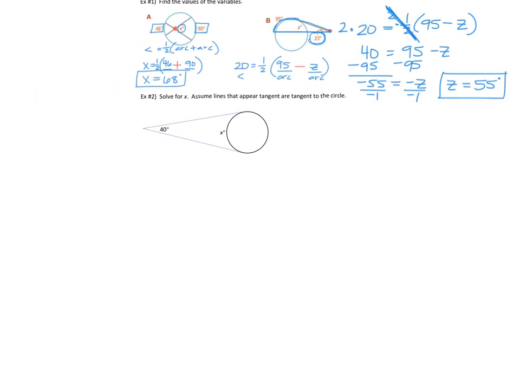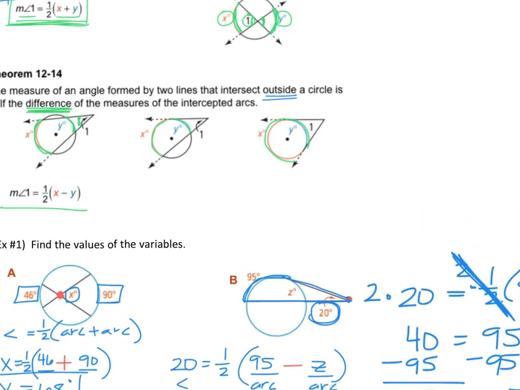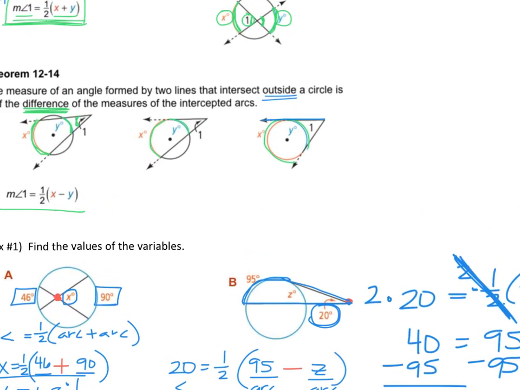All right, example 2. This one says solve for x and assume that lines that appear to be tangent are tangent. So basically what we're looking at is, let's say that's tangent and this is tangent. So tangent here, tangent here. What happens is we have, and if you look up here, notice this one doesn't go through the circle, it's tangent in both places. So we're still doing the bigger arc minus the smaller arc, okay?